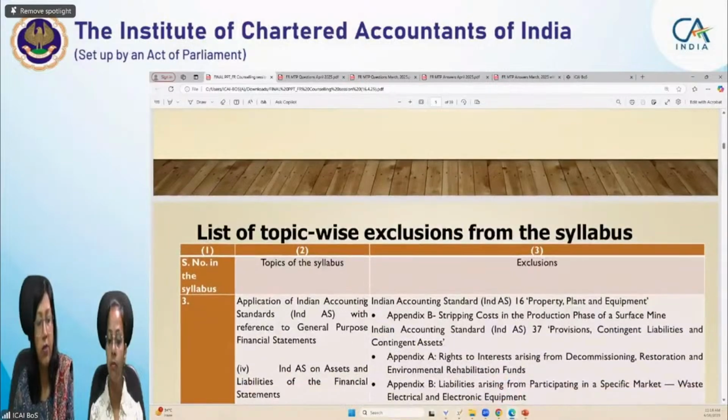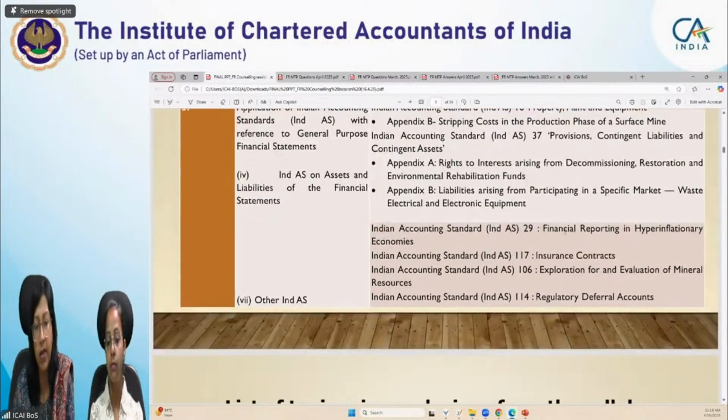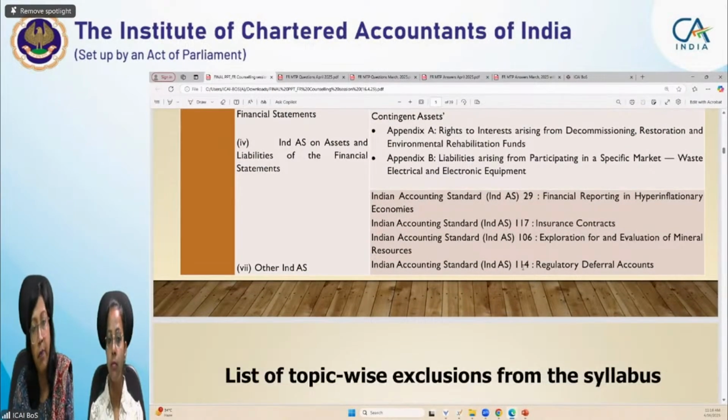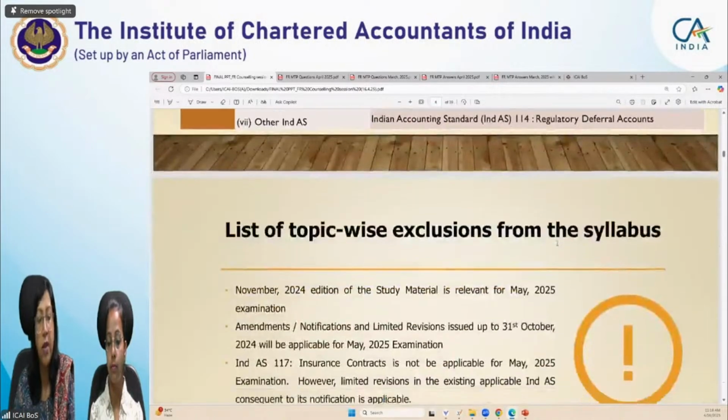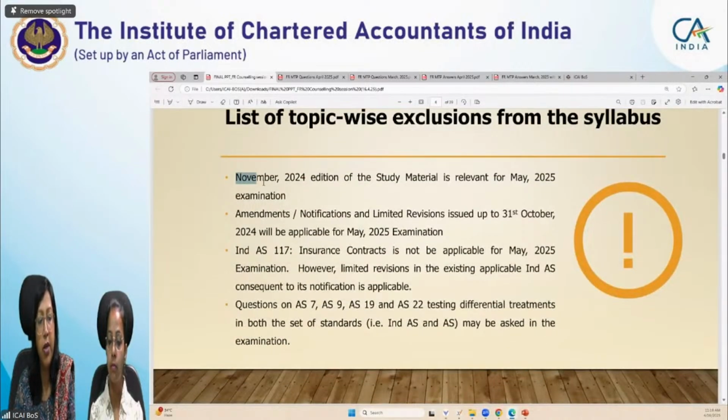Okay, the list of topics, whatever we have discussed, this is all we believe. Certain appendices in Ind AS 16 and 37 are not applicable to you. Ind AS 29, 117, 106 and 114, the complete entire standards, we have excluded from your preparation list. One more thing, which edition of the study material: November 2024. We have revised the study material in November 2024, which is applicable for the May 25 examination.